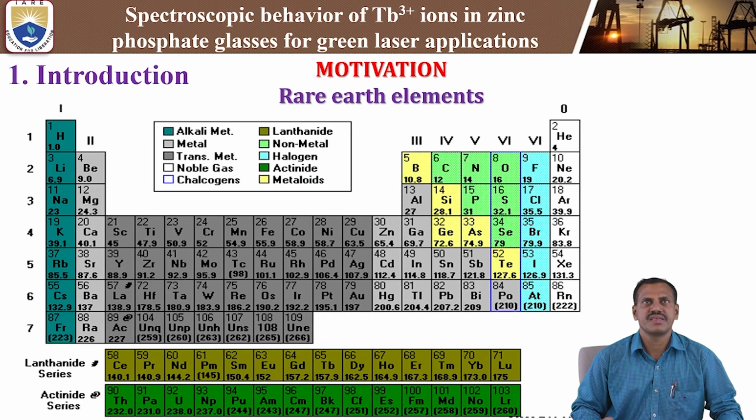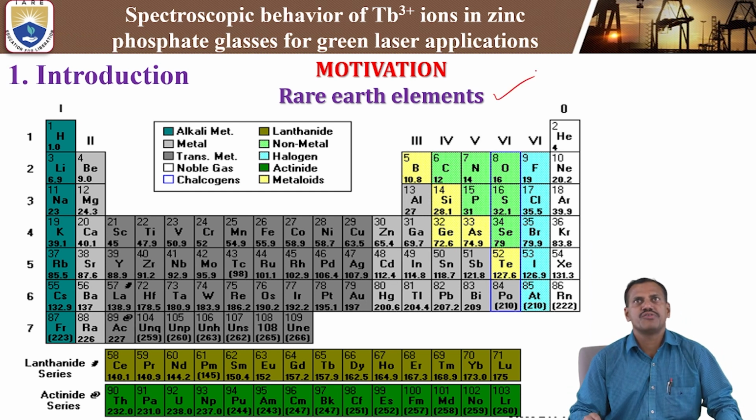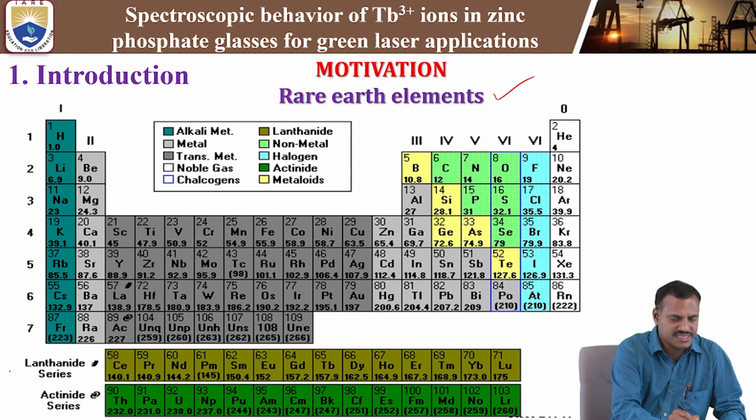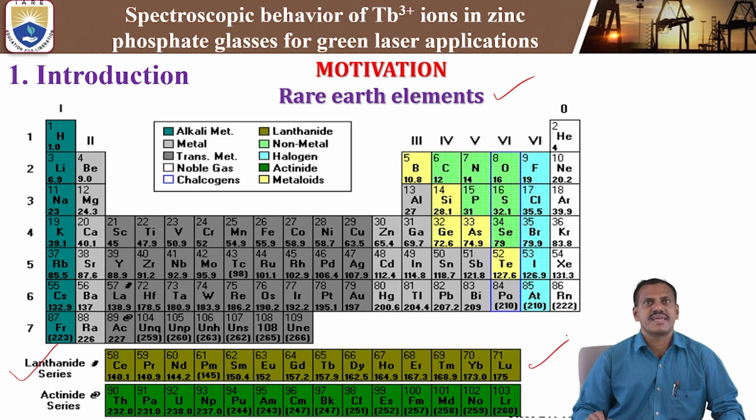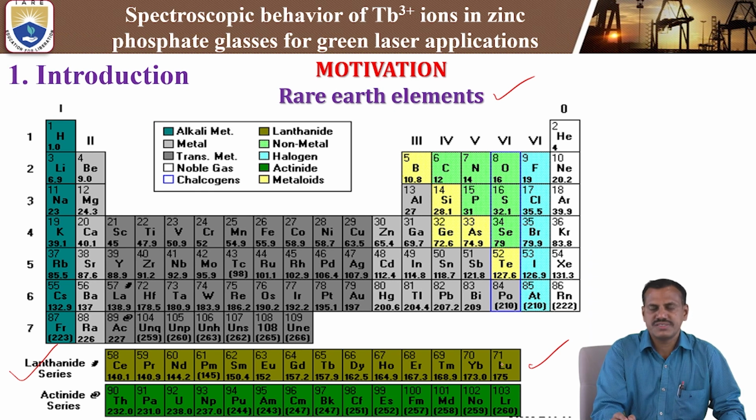Coming to the first part, the introduction: motivation and rare earth elements. This is the periodic table of the rare earth ions. The lanthanide ions are rare earth ions, which belong to the f-block elements, with f to f transitions, from atomic number 58 to 71. That is cerium, praseodymium, neodymium, promethium, samarium, europium, gadolinium, terbium, dysprosium, holmium, erbium, thulium, ytterbium, lutetium. These are the 14 elements of the rare earth or lanthanide ions.